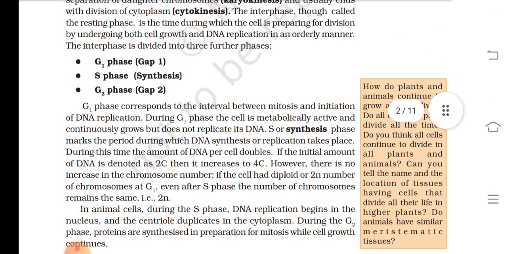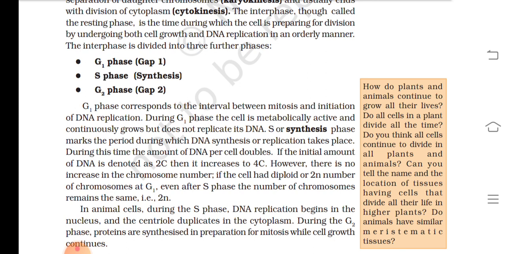G1 phase corresponds to the interval between the mitosis and initiation of DNA replication. During G1 phase, the cell is metabolically active and continuously grows but does not replicate its DNA. S, or synthesis phase, marks the period during which DNA synthesis or replication takes place. During this time, the amount of DNA per cell doubles. If the initial amount of DNA is denoted as 2C, then it increases to 4C. However, there is no increase in the chromosome number.